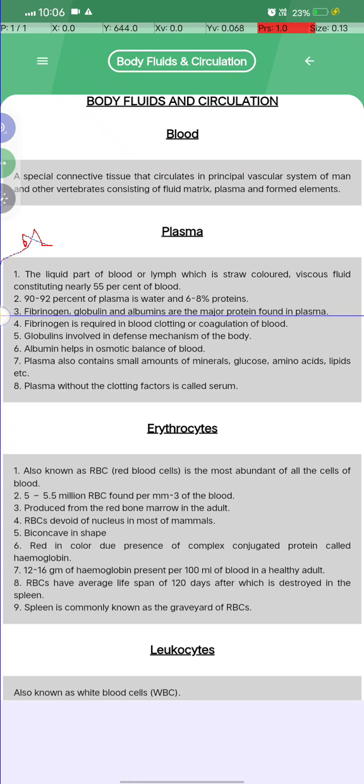And third, fibrinogen, globulin and albumin are the major proteins found in the plasma. Fibrinogen is required in blood clotting and coagulation of blood, and globulin is involved in the defense mechanism of the body. Albumin helps in the osmotic balance of blood. Plasma also contains a small amount of minerals, glucose, amino acids, lipids, etc. Plasma without clotting factors is called serum.